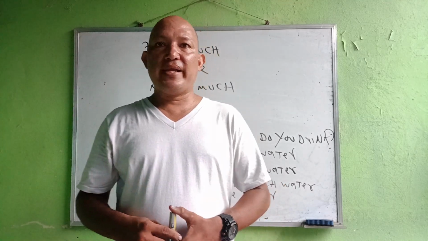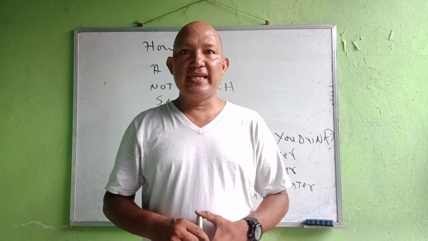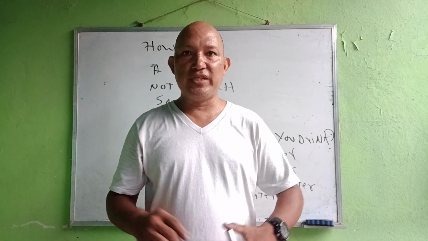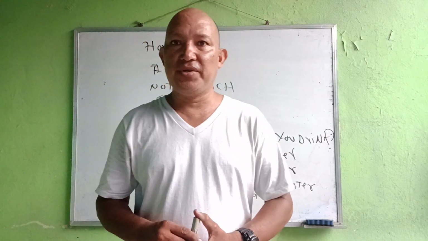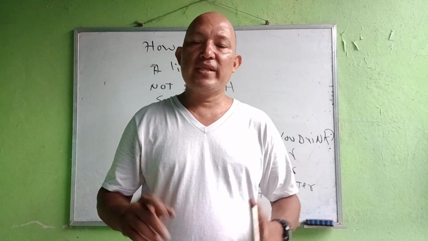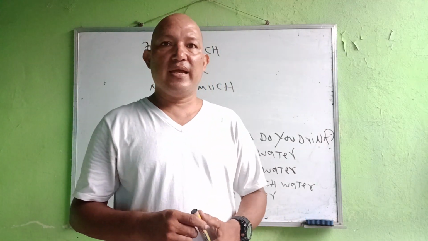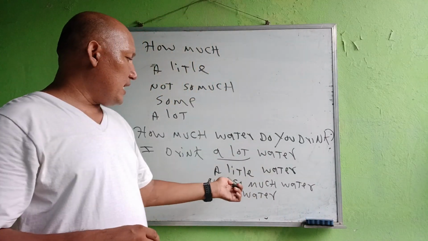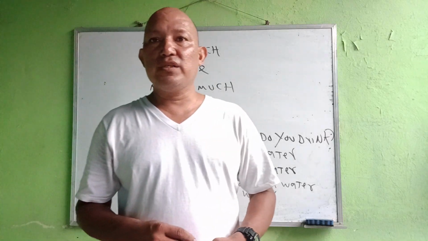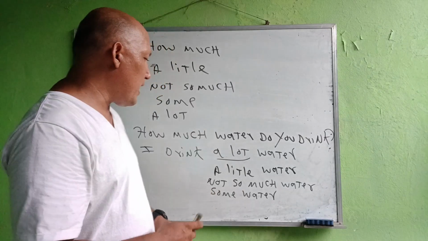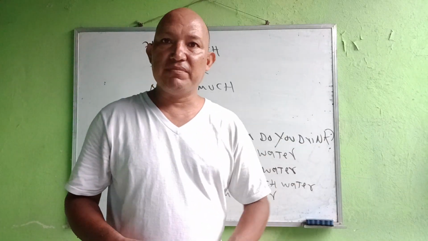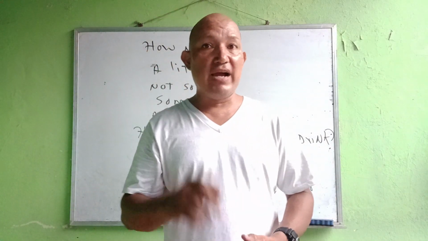In another video, I'm going to explain how you use units and measurements to make uncount nouns countable. This is very important for everybody to know. But in this case, I'm just explaining how you answer with how much and how many. I want a little sugar. I want some sugar. I want not so much sugar, or I want a lot of sugar. These are possible answers for uncount nouns.